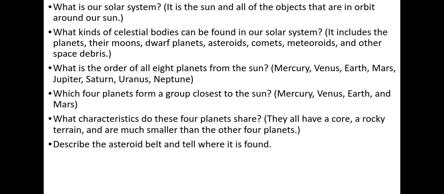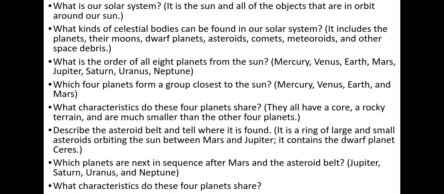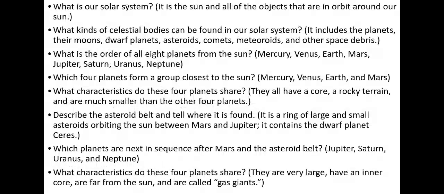Describe the asteroid belt and tell where it is found. It is a ring of large and small asteroids orbiting the sun between Mars and Jupiter. It contains the dwarf planet Ceres. Which planets are next in sequence after Mars and the asteroid belt? Jupiter, Saturn, Uranus, and Neptune. What characteristic do these 4 planets share? They are very large, they have an inner core, are far from the sun, and are called gas giants.